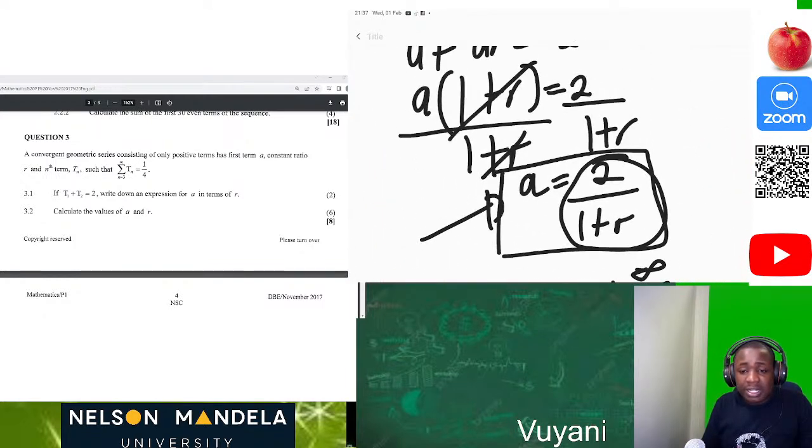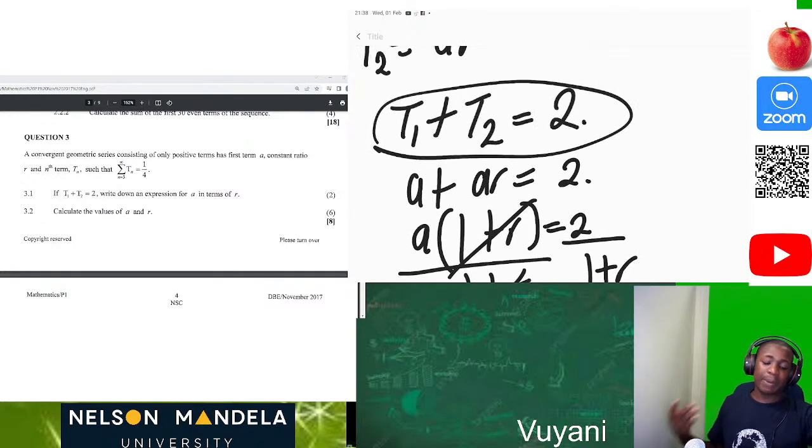Why was this question easy? It was easy because it started by giving us a hint on 3.1 that t1 plus t2 is equal to 2, and now they say write a in terms of r. So what did we do? We know that according to the geometric sequence general term, tn is equal to ar to the n minus 1. We can know our first term, which is t1, and we can also know our t2. We just write them as expressions. Then we were able to realize that it's a plus ar equal to 2.